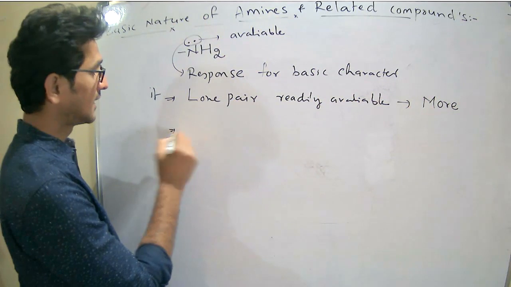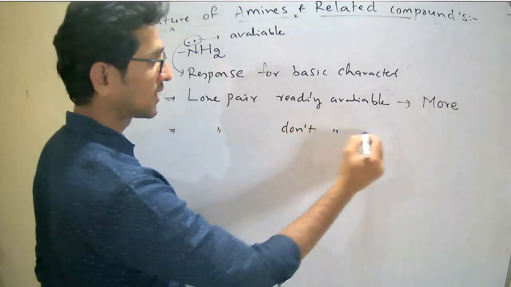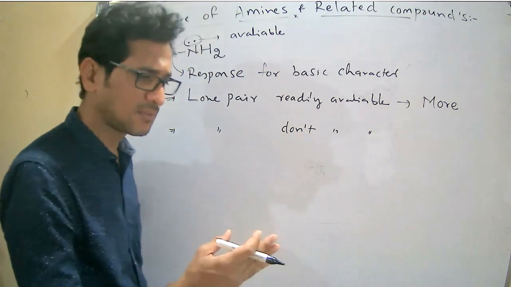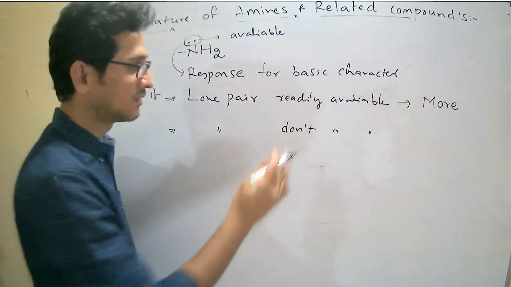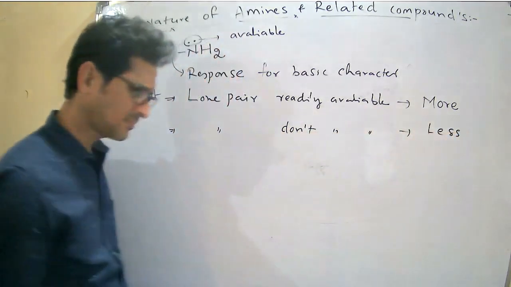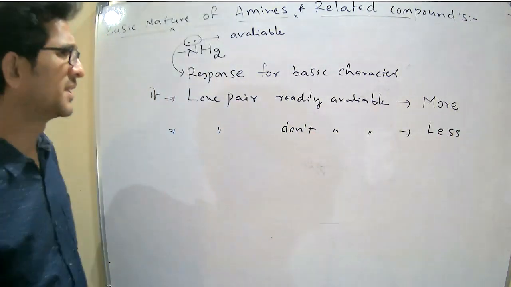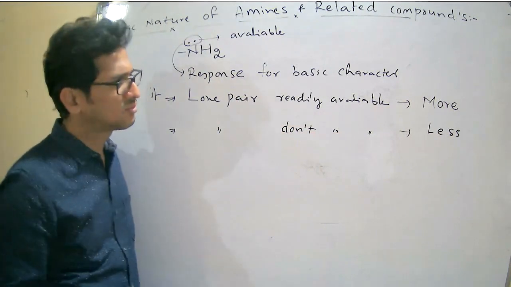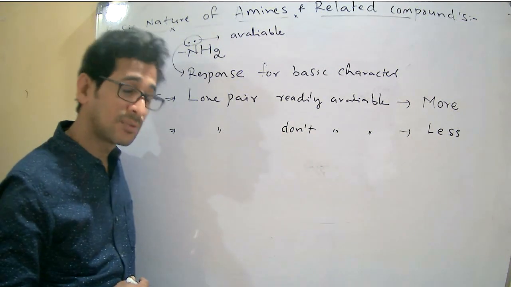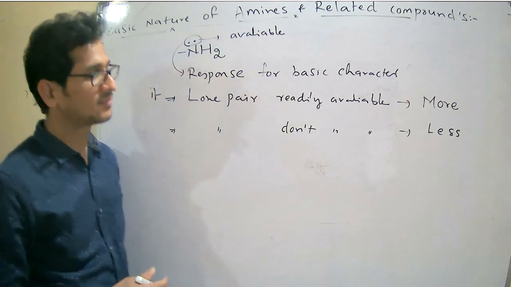On the other hand, sometimes the lone pair is easily available, and sometimes the lone pair may not be easily available. If the lone pair is not readily available, under such conditions the particular compound is considered less basic in nature. Now we have to see under which conditions the lone pair is readily available, and under which conditions it is not readily available.